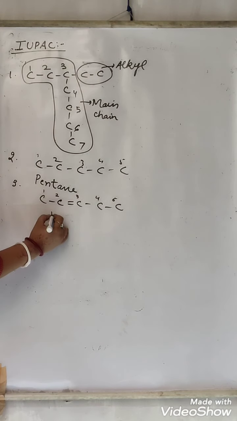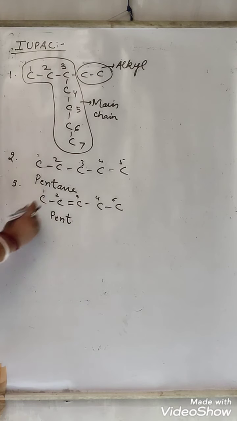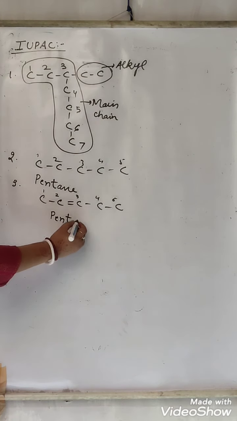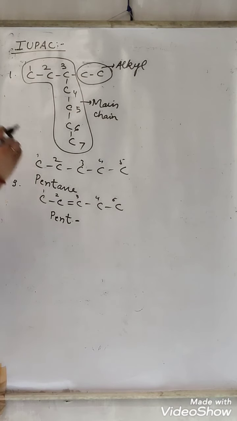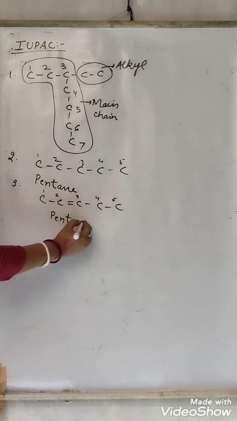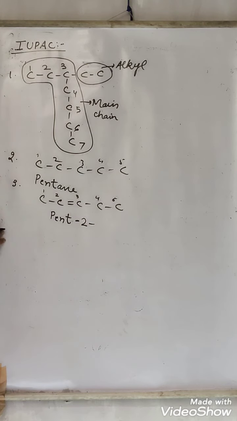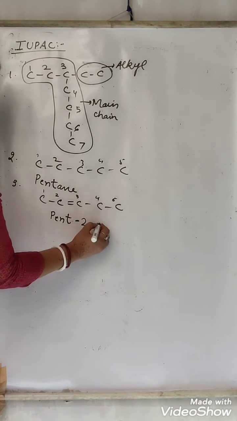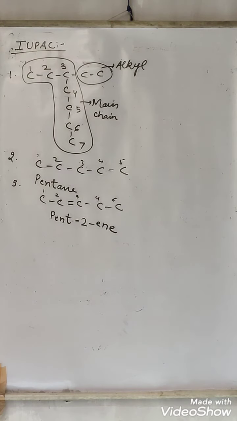Now 5 carbon. For 5 carbon what do we use? Pent. After pent, what do we write? The position of that particular functional group. The double bond is a functional group. At what position is it present? Second position. Then again a dash. Which functional group is present? Double bond. For double bond, the suffix is ene. So the name will be pent-2-ene. बात समझ में आई? Third one, fourth one.